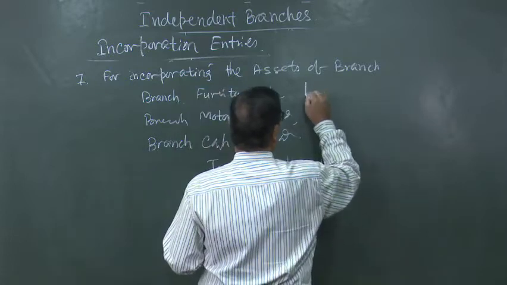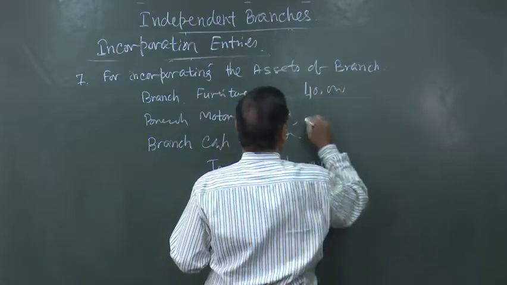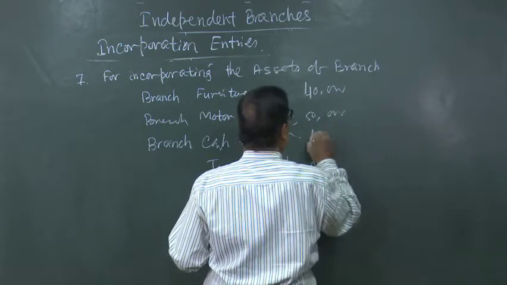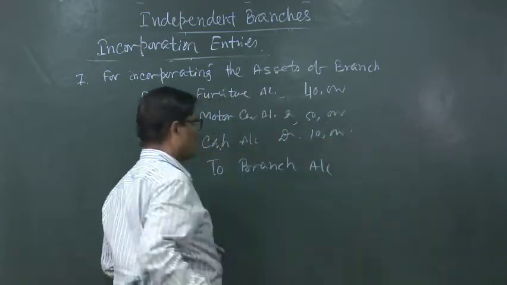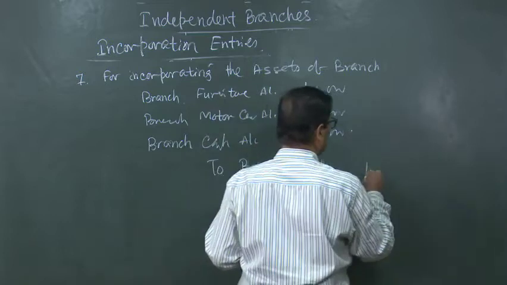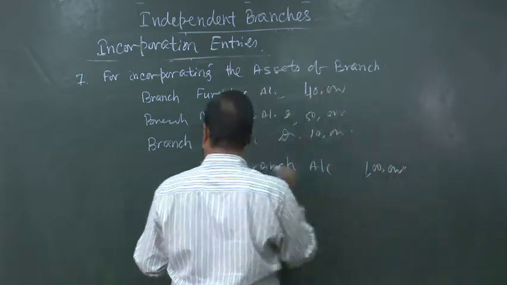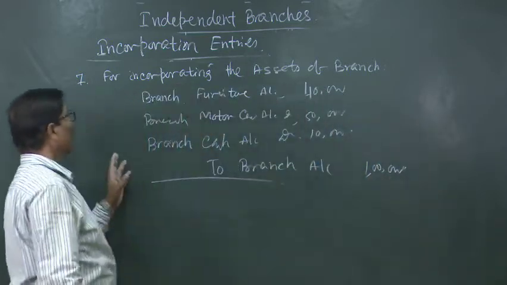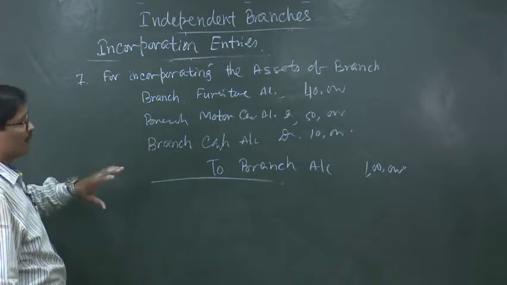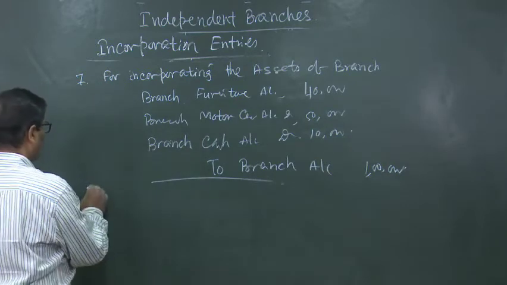Suppose this is 40,000, this is 50,000, this is 10,000, we can take 1 lakh here. So, this will be for incorporating the assets of the branch, that is branch assets, and ultimately there will be